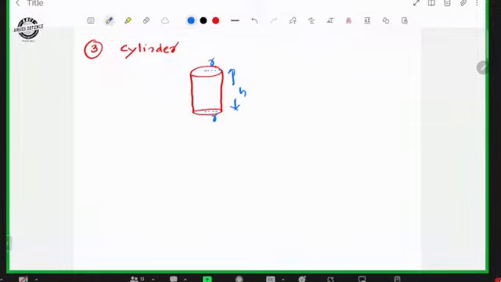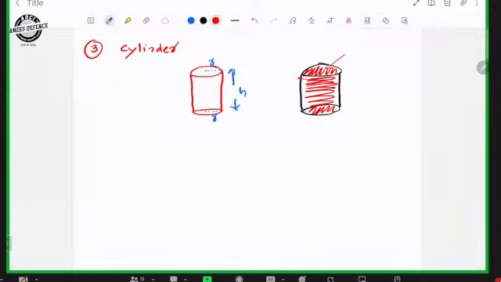So here total surface area means we have to consider this top portion and the bottom portion. If the radius is R, the top area will be pi R square. The bottom area is also pi R square.